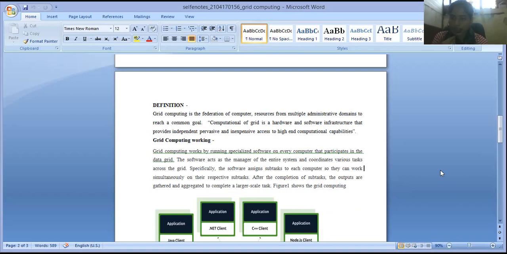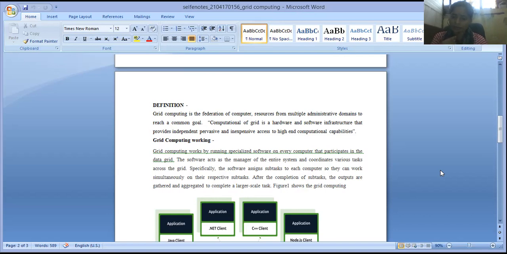To achieve this goal you require resources, or you can take the help of multiple administrative domains for doing all these activities. So to achieve your common goal, you require multiple computer resources and multiple administrative domains.